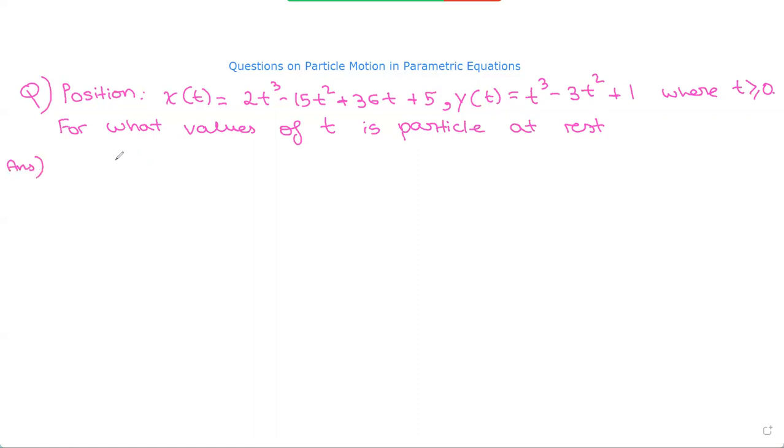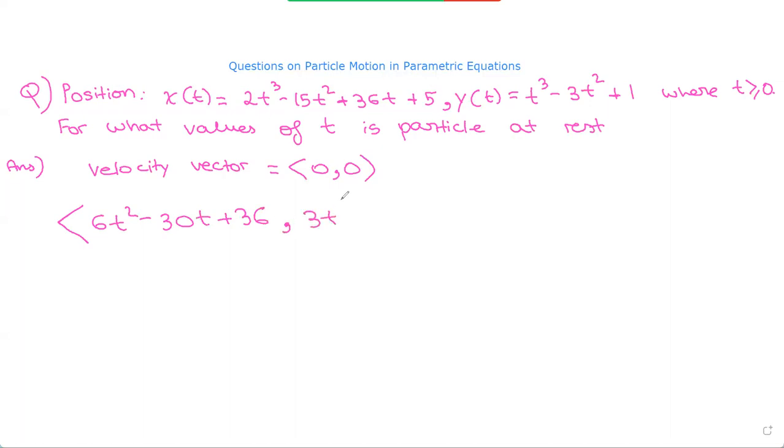So the first thing we need to know is the particle is at rest whenever the velocity vector is equal to 0, 0. So it's at rest whenever that's the value of the velocity vector. So what we can do is we can differentiate the position to get the velocity in terms of t. That would give us 6t squared minus 30t plus 36, comma 3t squared minus 6t. So this is our velocity vector in terms of t.